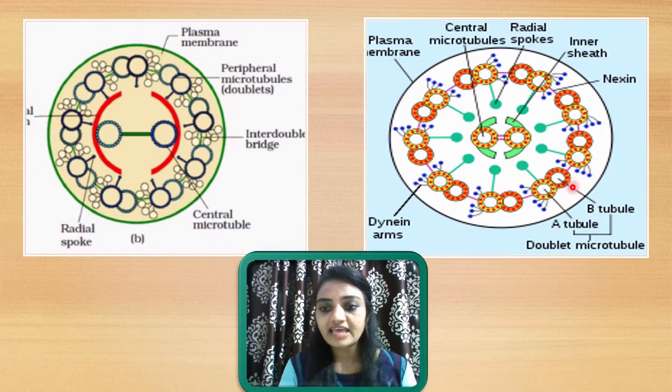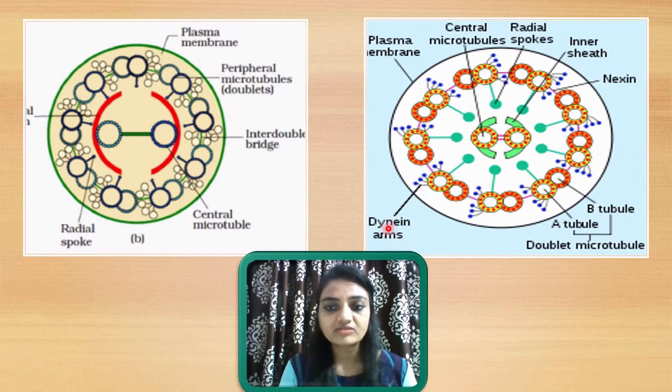Then you can see here that this doublet can be further divided into two. One tubule is the A tubule and the second tubule is considered the B tubule. So this doublet is made up of an A tubule and a B tubule, and combined it is called a doublet, or doublet microtubule. On this doublet you can see some arms. Near the axoneme there are 2 arms on the inner side, and 3 arms on the outer side in the periphery. So each doublet will have 2 arms on the inner side and 3 on the outer side, and these are called dynein arms.